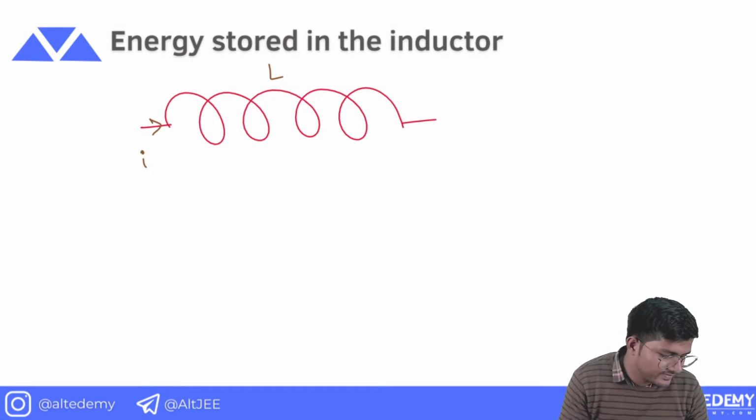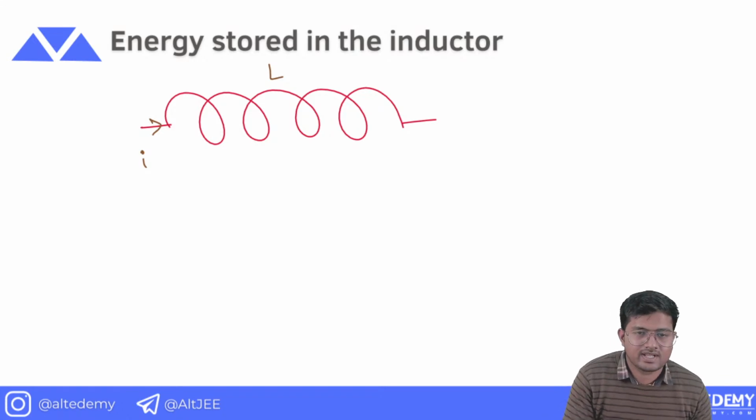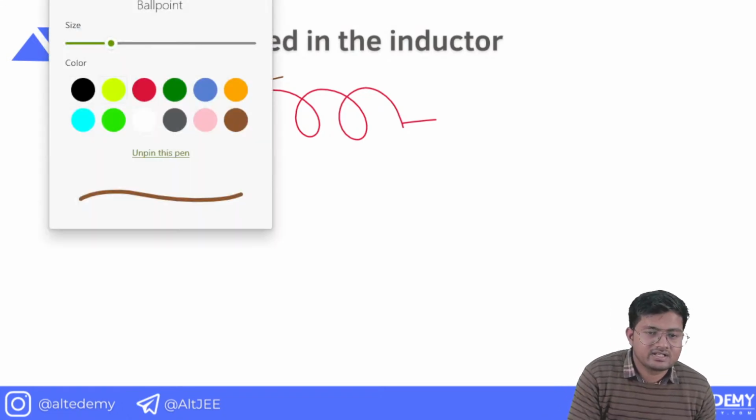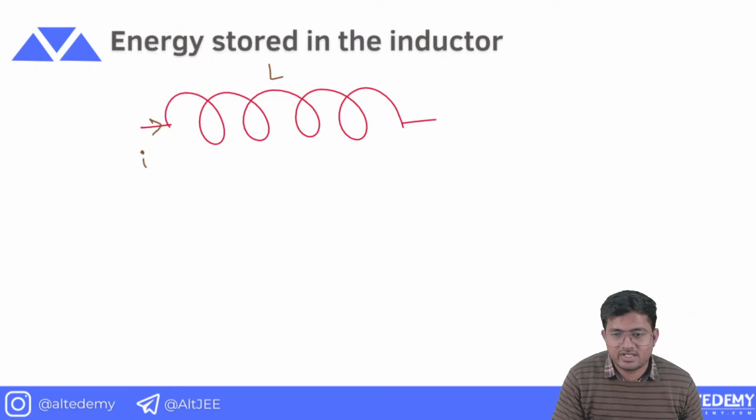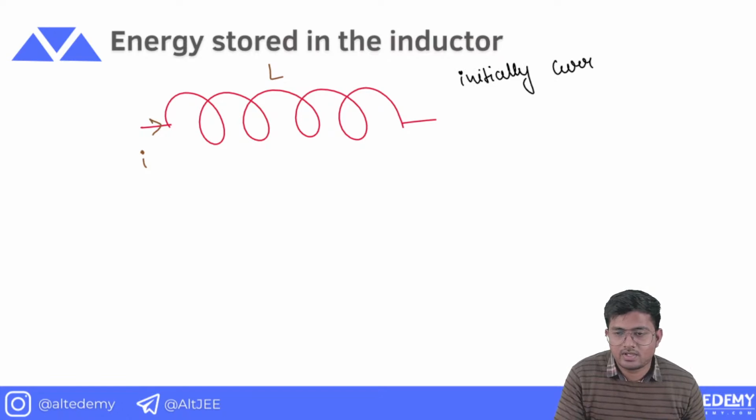So it is L. Great. Now what happens is initially the current will be 0.